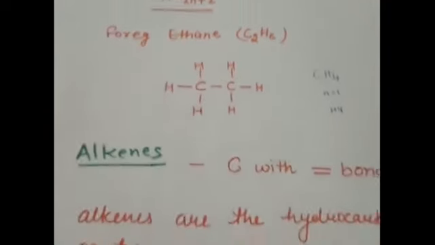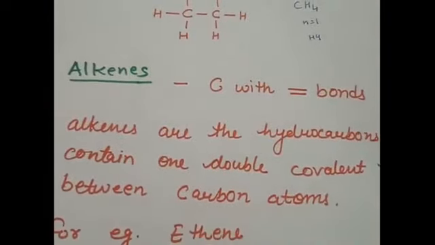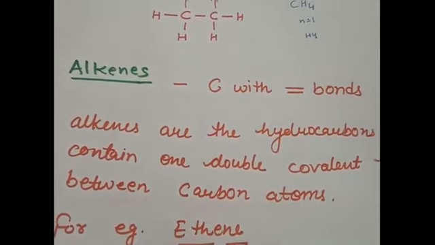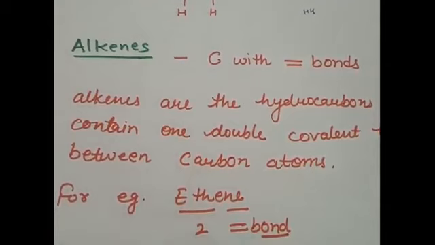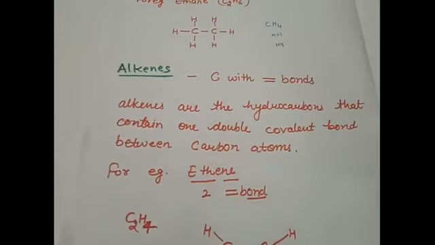Then the second is alkenes. Alkenes are the hydrocarbons which contain one double covalent bond between the carbon atoms.